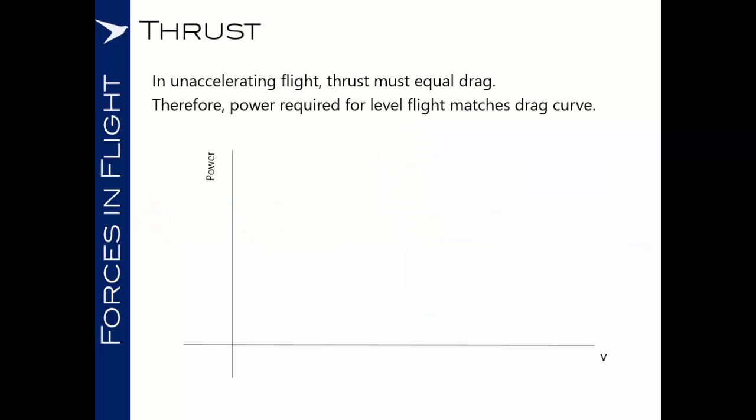Moving on, let's examine thrust. We established earlier that in unaccelerating flight, thrust must equal drag. Therefore, if we look at the power required for level flight, we'll find that it matches the drag curve. When the drag is at its minimum, the minimum drag speed, then we will also find the power required to maintain that speed is at its lowest.